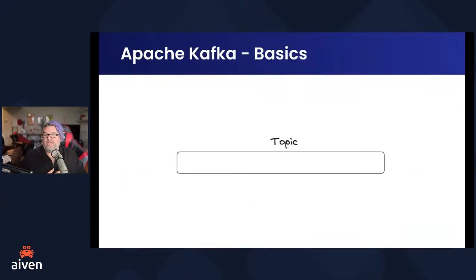So, basics of Kafka, right? Kafka is based on the concept of a log that's called a topic. So you'll hear a lot about topics. Events that are added into a topic are immutable. That means they can't change. They are what they are. The events are added in an immutable way, and it's append only, right? So we're not replacing. There's no updates. We're just adding more. And so these events can only be added at the end of the log, at the end of the topic, and it's immutable. Once an event is sent to Kafka, it can't be changed.